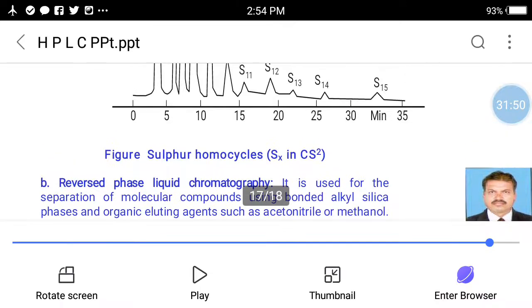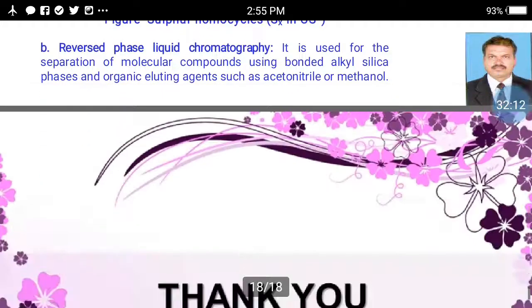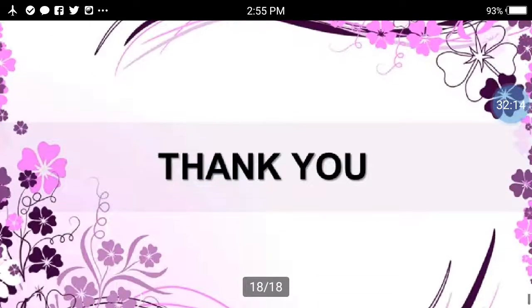And HPLC is also applicable as reverse phase liquid chromatography. It is used for the separation of molecular compounds using the bonded alkyl silica phases and an organic eluting agent such as acetonitrile or methanol. Thank you once again.